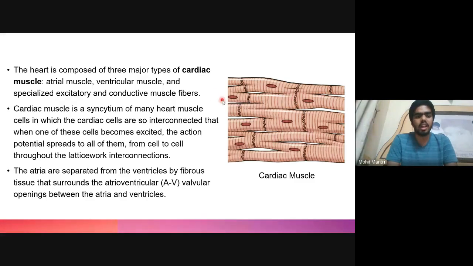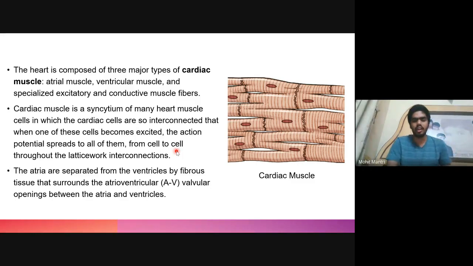So the signal or the potential is passed from one cell to another cell via these gap junctions present in the intercalated disc. And the atrium and ventricles, as I said, are separated by fibrous tissue, and the conduction cannot be transported from atrium to ventricle via this fibrous tissue. So a special mechanism is required to transfer the potential from the atrium to the ventricle.